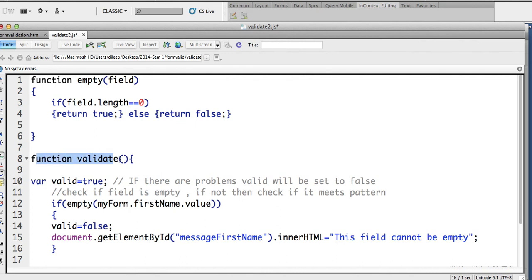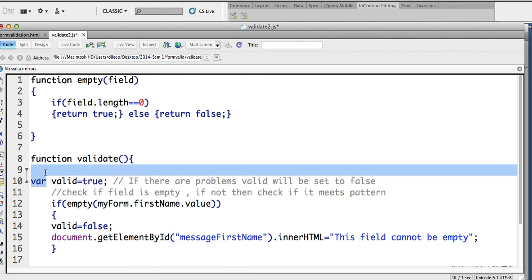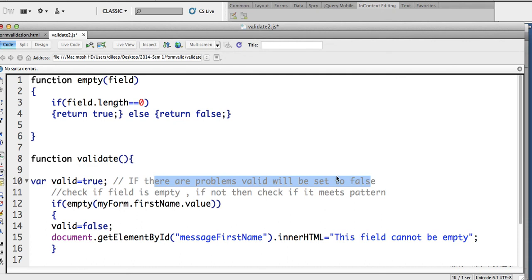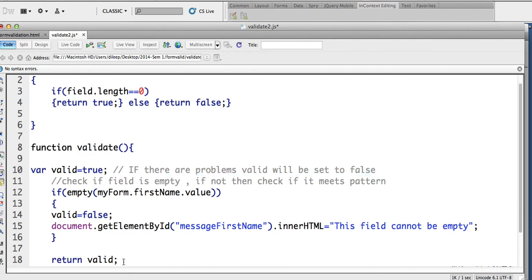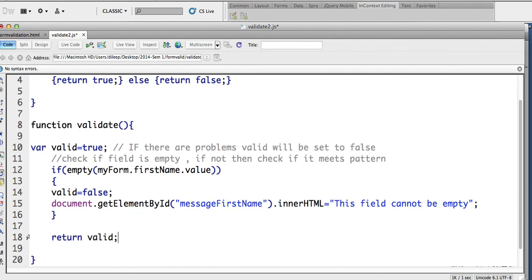So this is my function validate, starting with valid true. And whenever I encounter a problem, valid will be set to false. And in the end, just before the function ends, we return valid. So if valid is false, the form won't be sent.